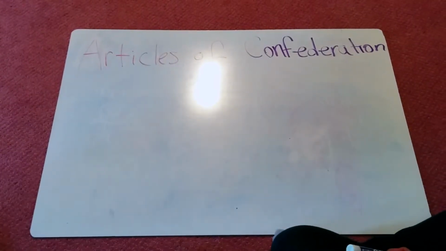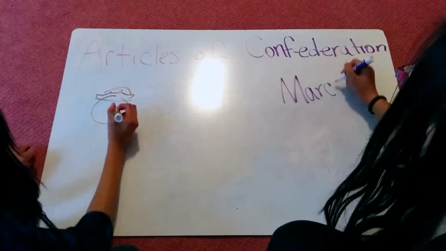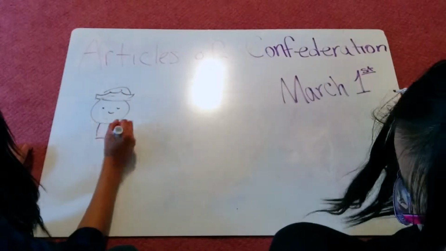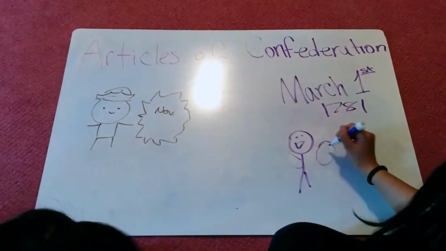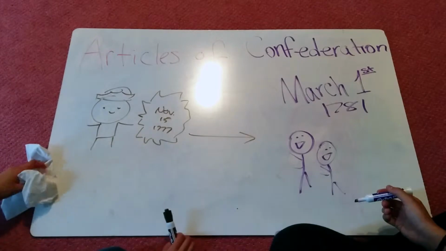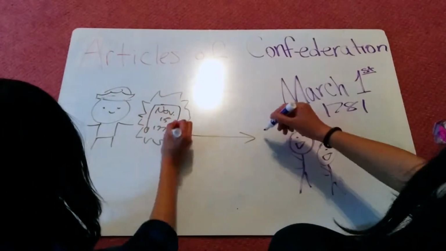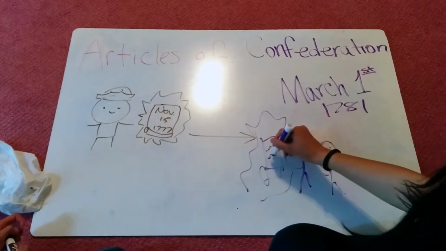The Articles of Confederation was created on November 15, 1777, and was ratified on March 1, 1781. It established the United States of America as a confederation of sovereign states and served as its first constitution. The Articles provided domestic and international legitimacy for the Continental Congress to direct the American Revolutionary War.